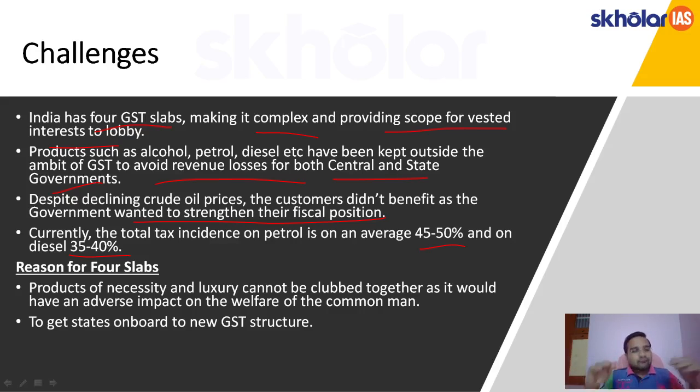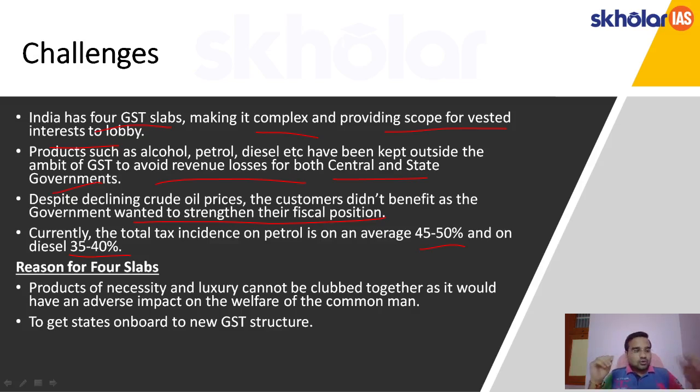So why are there four GST slabs in India? It is because products of necessity and luxury cannot be clubbed together, as it would have an adverse impact on the welfare of the common man. See, the tax on milk and on luxury products like a car cannot be the same, right? Because if it is the same, the milk is consumed by the common man. It will affect the welfare of the common mass as well.